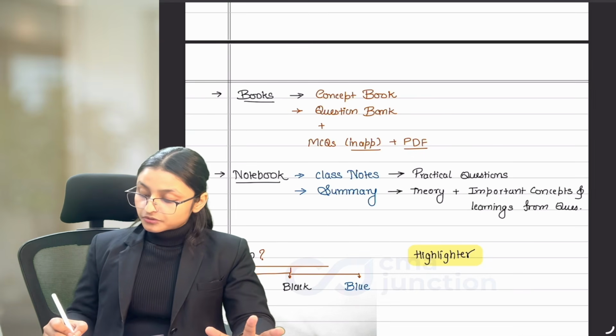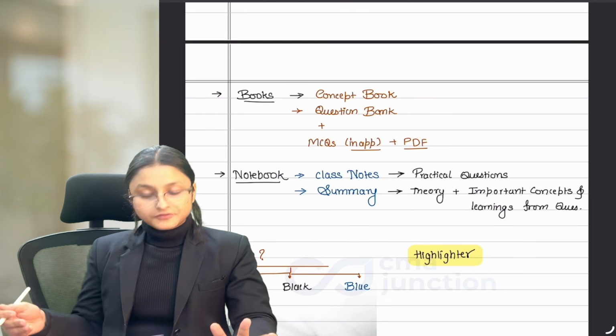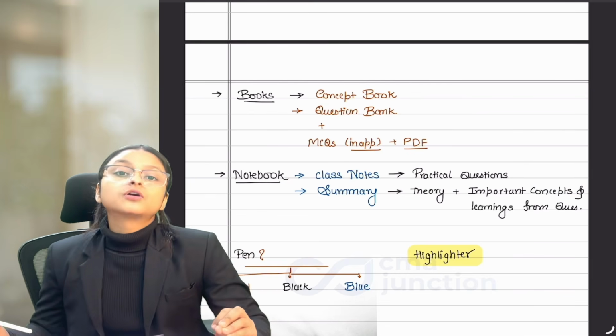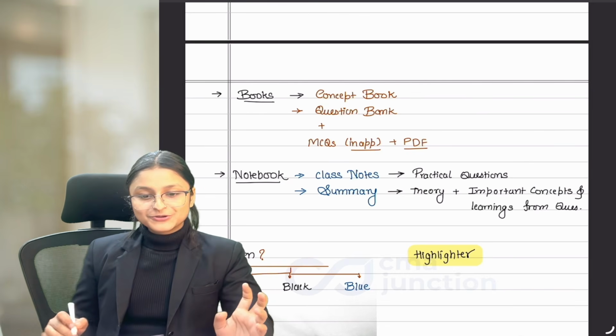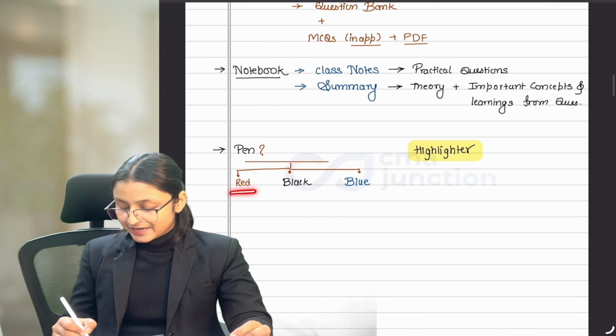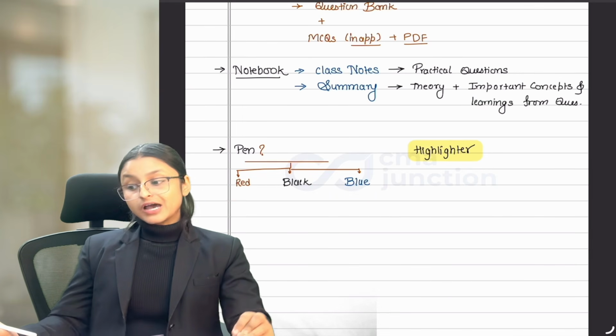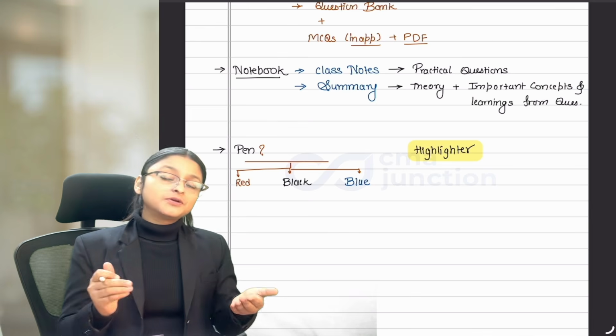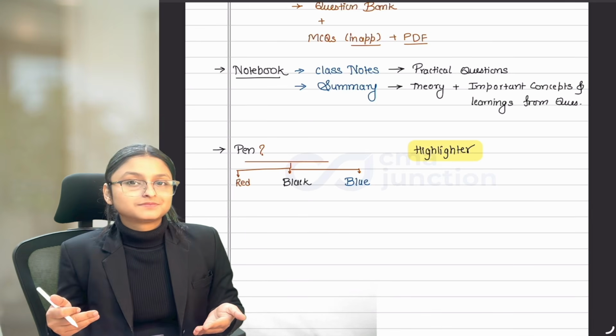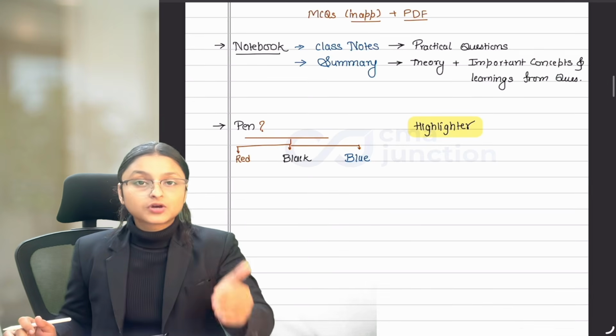Now as we are going to revise from these books a lot of times, we need to make sure that they look good. For that, we are going to use different colored pens, red, black, blue and a yellow highlighter, so that our notes look good and we are able to revise with them again and again. Now this was all about your curriculum.